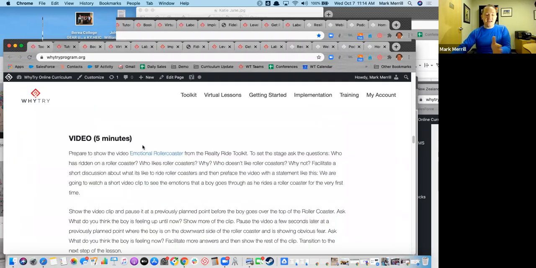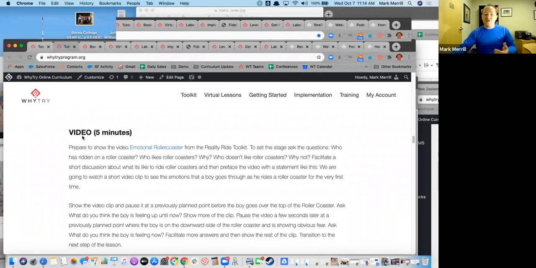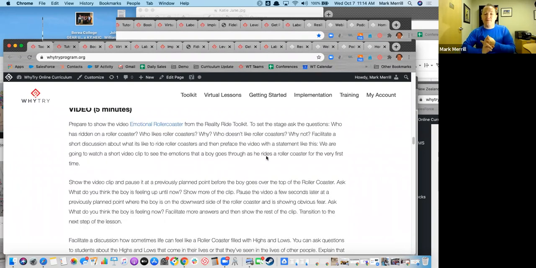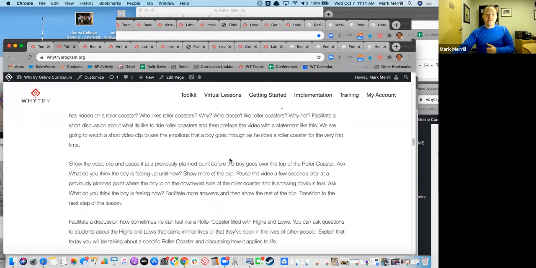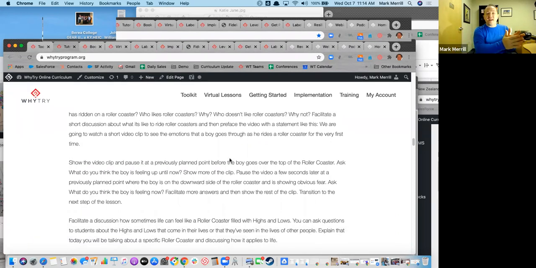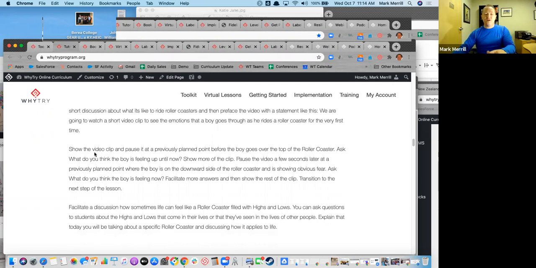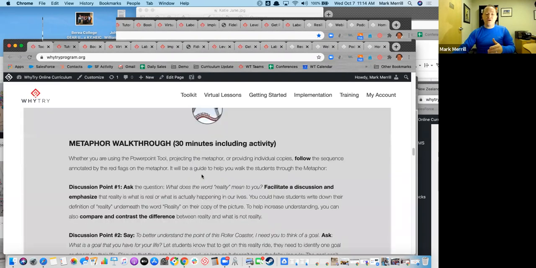And so this then goes through the video, how to prepare to show the video, making sure you're setting it up and staging the questions to be thinking about as they're watching it. And that's going to help setting that up beforehand when you do the discussion afterwards. Now it goes through showing the clip. Now we go through the walkthrough, and this is about a 30-minute.